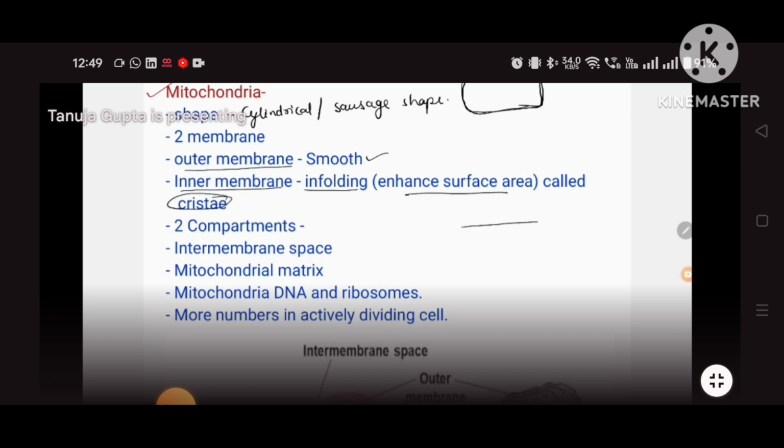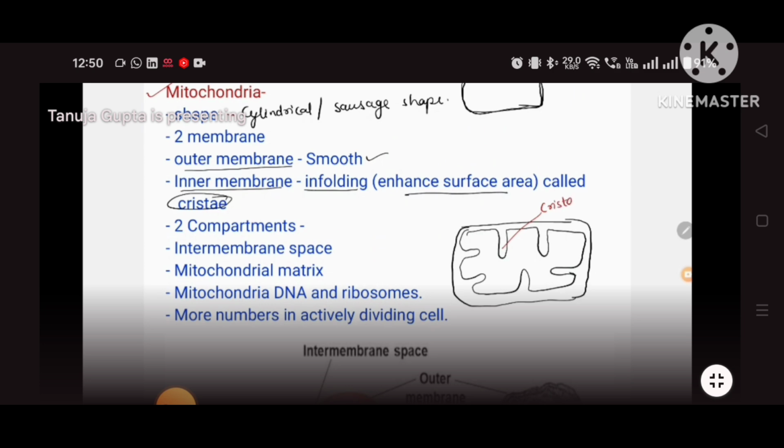So how it is arranged, let me tell you. This is the mitochondria. The outer surface is smooth and continuous, but the inner surface is infolded inside, like this one. These inner foldings enhance the surface area, because if we open out this folding, it will become a very large surface. These infoldings are called cristae, which I told you.